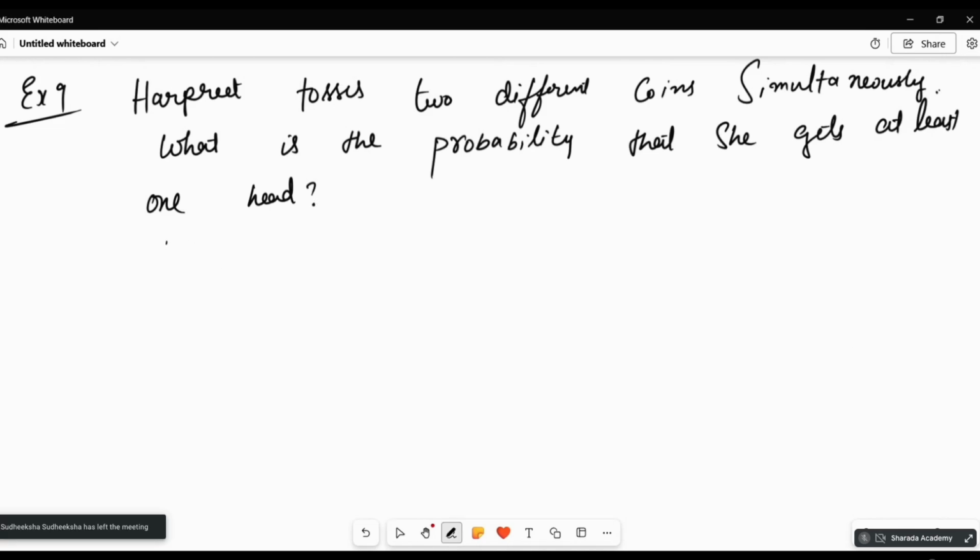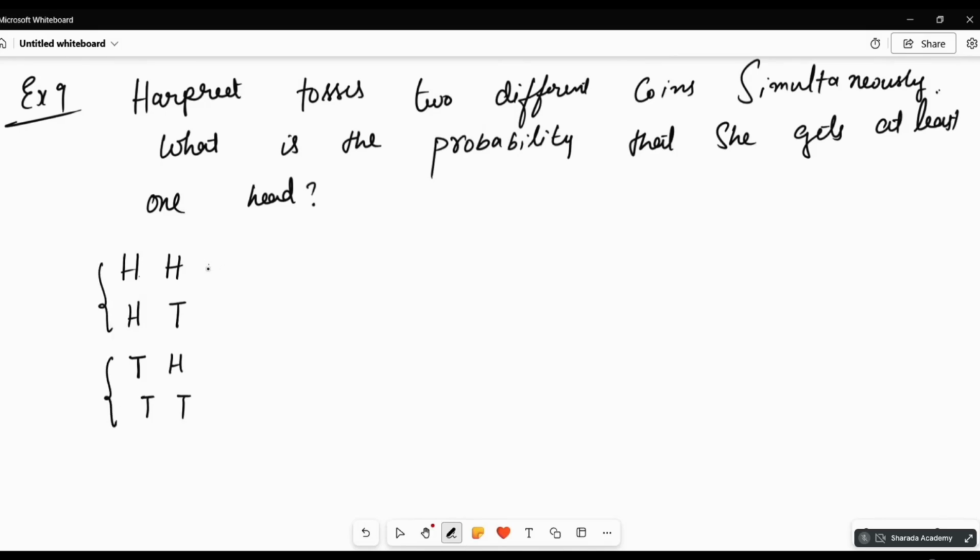So first, what are the outcomes we can get? Both can be head, one tail, then one tail, one head, and both tails. While writing, how can we write it? We have two options. Start from 2H here, 2T here, 1H 1T, 1H 1T, like that.